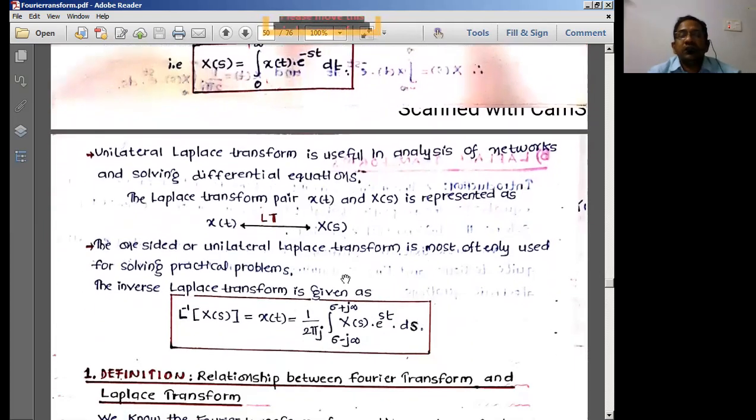Just like the Fourier transform pair, we can have a Laplace transform pair representation: x of t forms a Laplace transform pair with X of s.